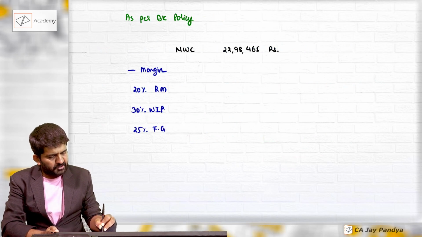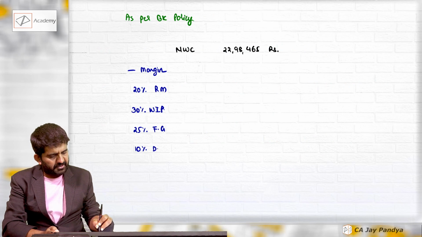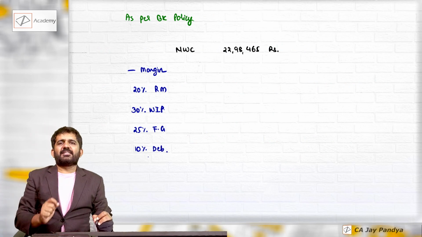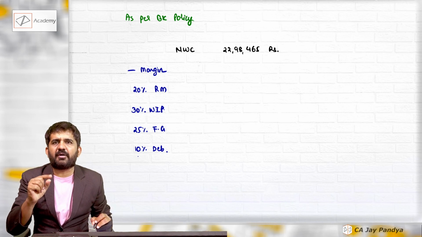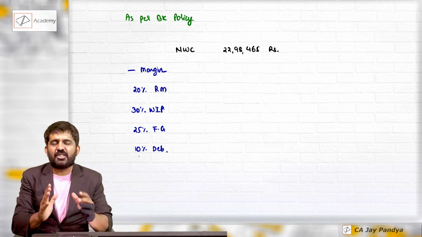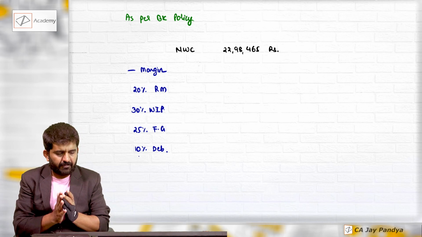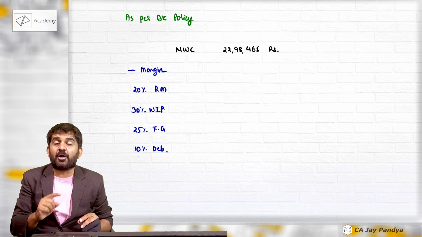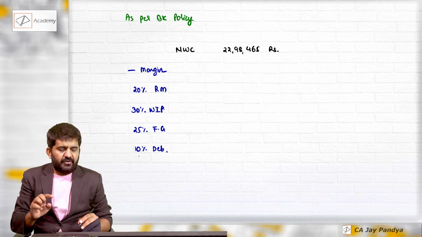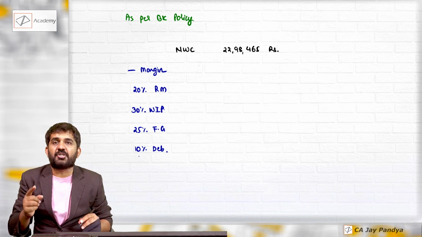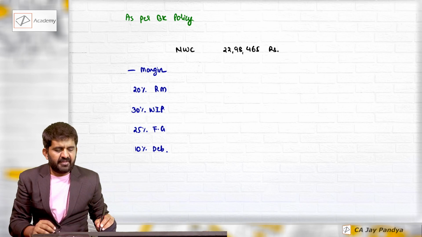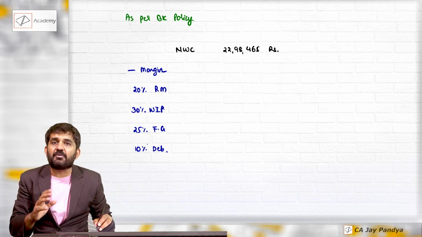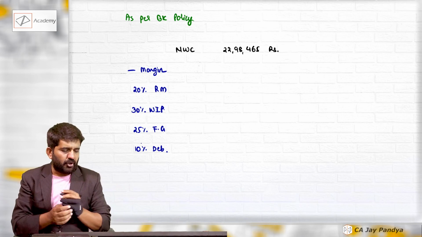See what the bank is saying. For raw material requirement, you should take out 20%, that is, your margin money will be 20%. For WIP, your margin money will be 30%. For finished goods, your margin money will be 25%, that is, the remaining 75% will be financed by the bank. And for debtors, 90% will be financed by the bank and 10% will be brought in by owners.